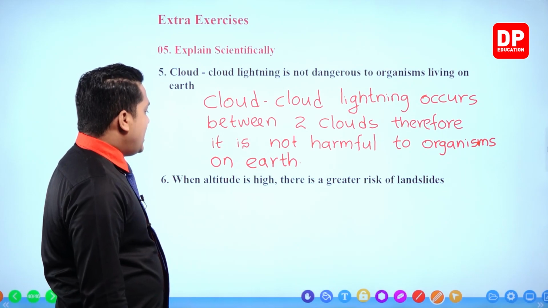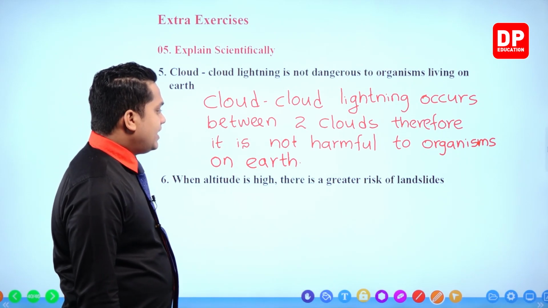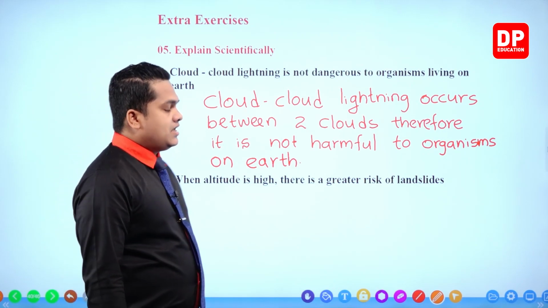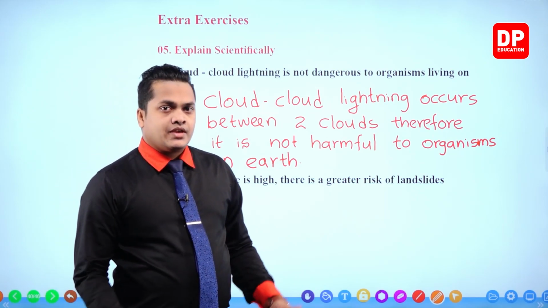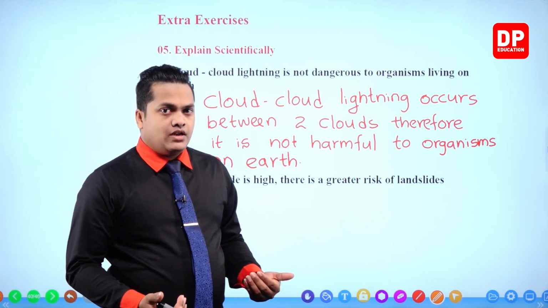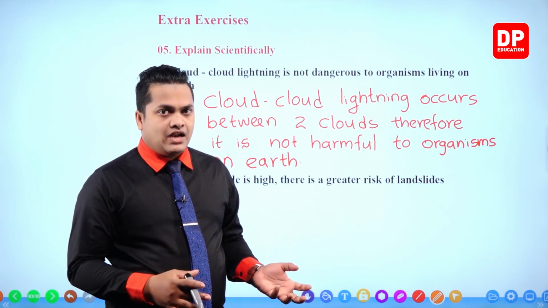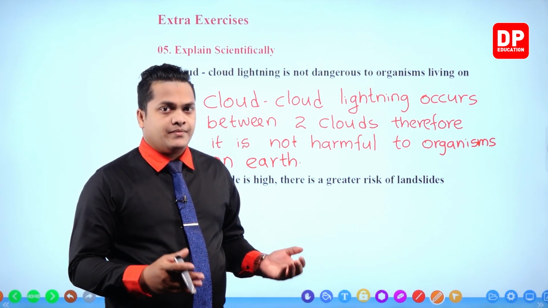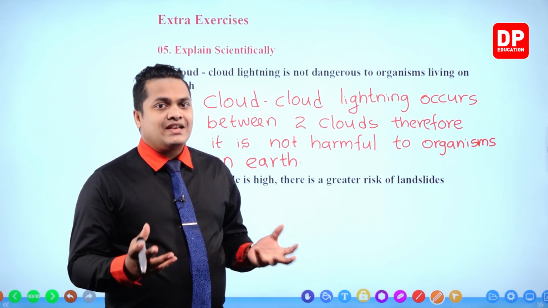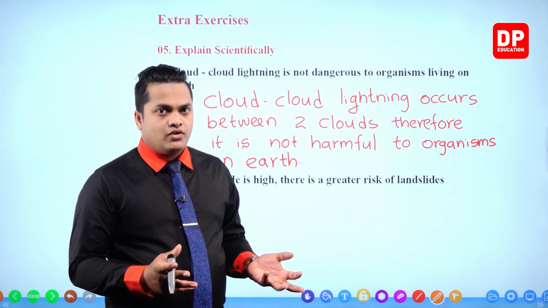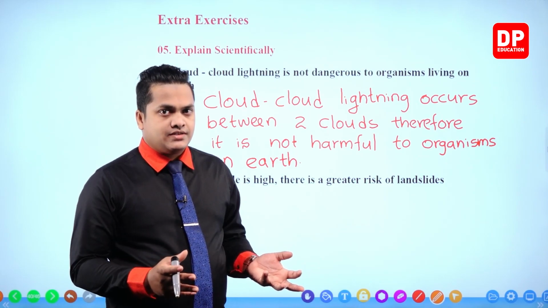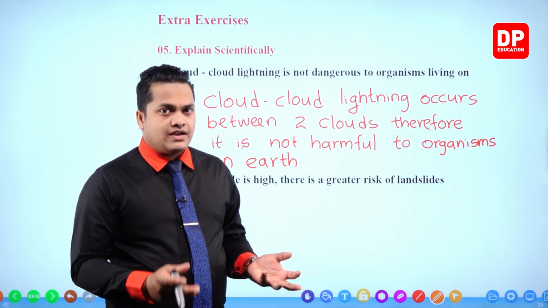Next one. When altitude is high, there is a greater risk of landslide. Landslide means coming down of soil with muddy water. So when having high altitude, right, what will happen? That speed will get increase. So therefore, there is a high risk of getting landslide.